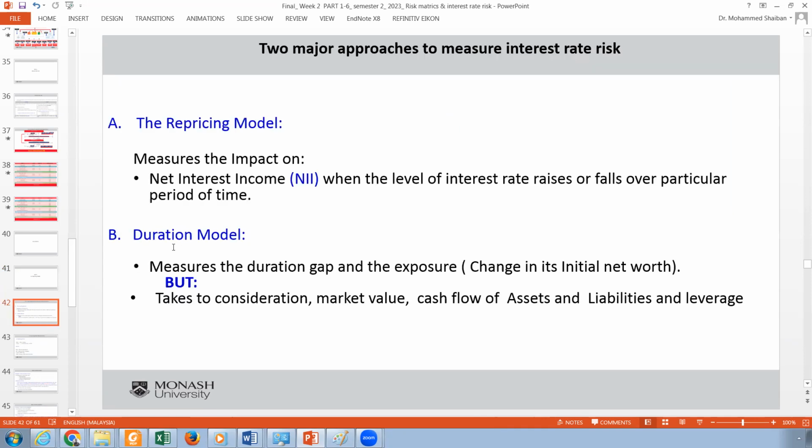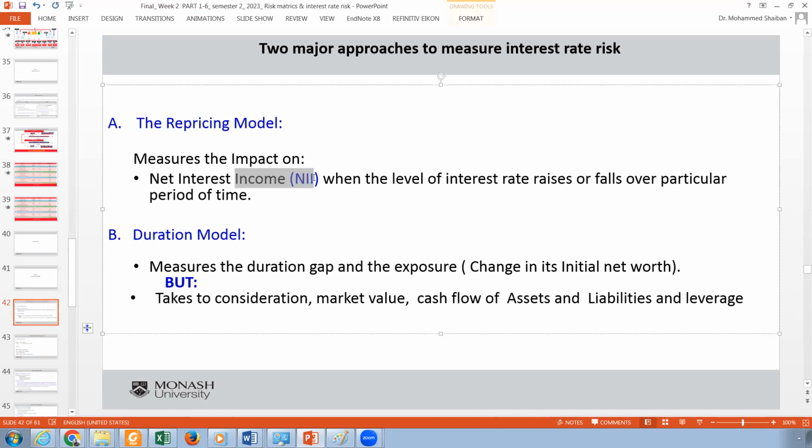As I told you, the repricing model measures only the impact on the net interest income when the level of interest rate rises or falls over a particular period of time. And this is, of course, when we have different horizons and maturities for the assets and the liabilities. When the interest rate changes, then there will be impact if we have different maturities for an asset. For example, I take 1 million of deposits for 1 year and I invest it for 2 years in a loan.